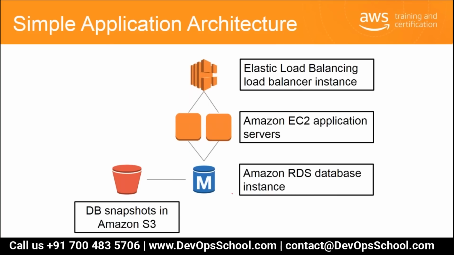And your Amazon RDS database instance should be at the back end, which takes snapshots and stores them on S3. In general, this is how a simple application architecture should look, at least.